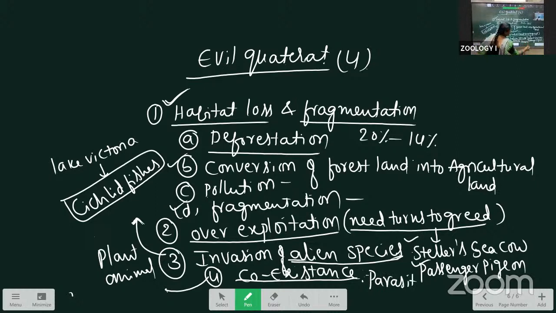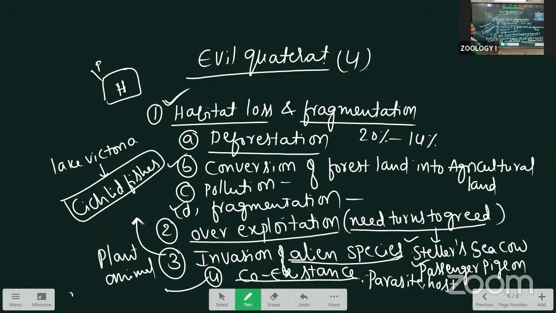An obligate association between two organisms is called coexistence. That is present between the parasite and host. If the host is there, then only the parasite can live. If the host dies, both will die. Here, this one is a host, this one is a parasite. If the host dies, automatically the parasite also dies.